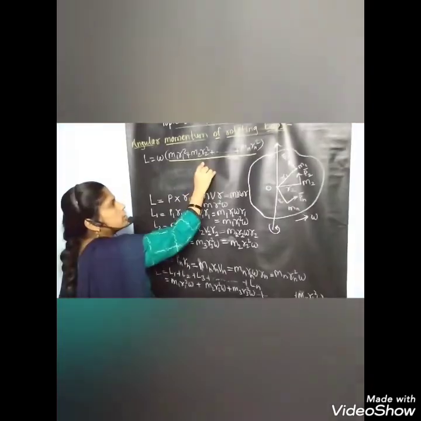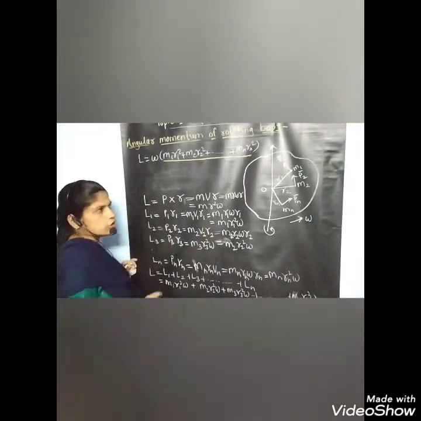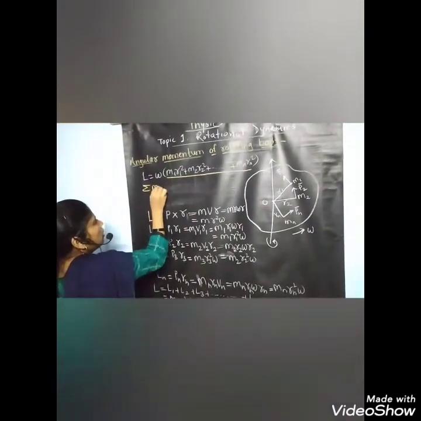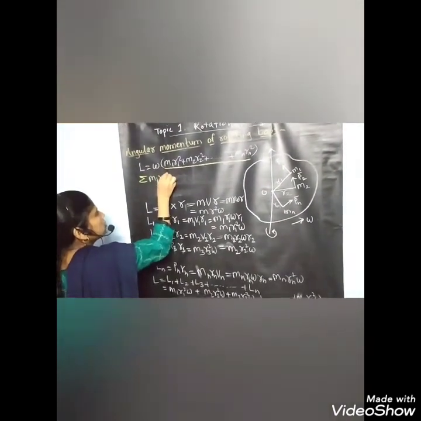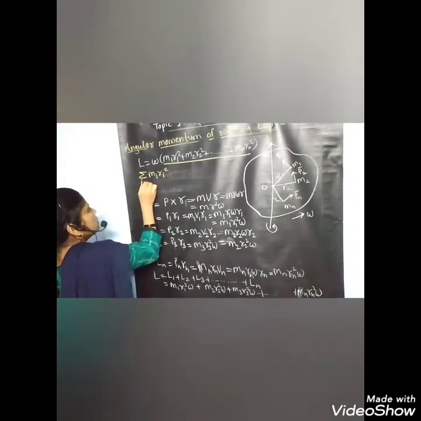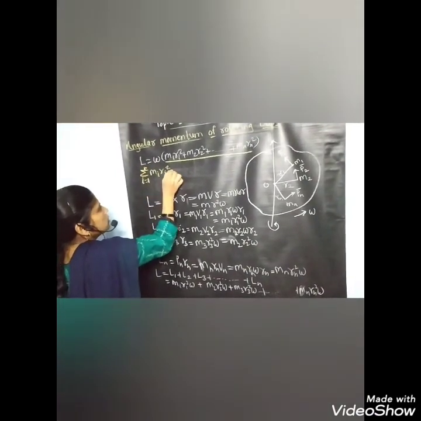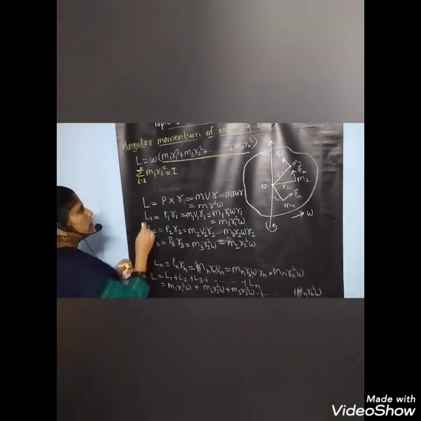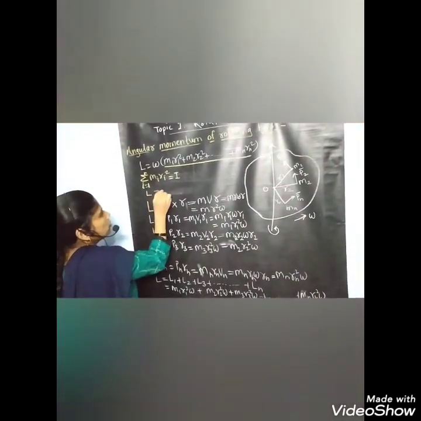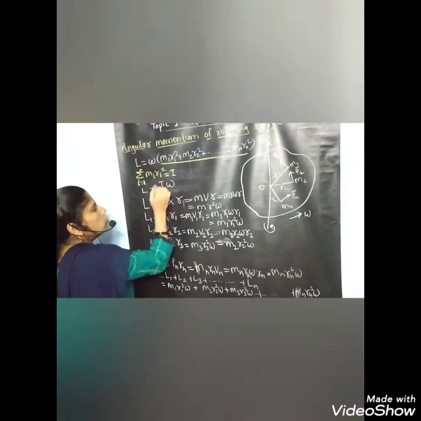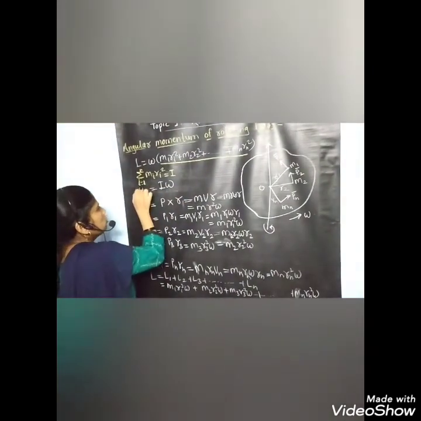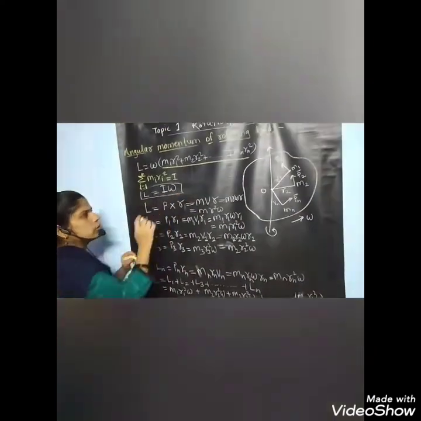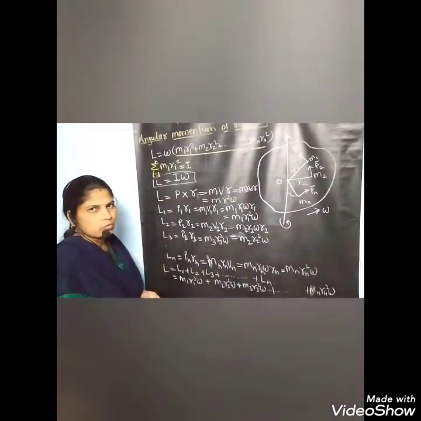This bracketed term is nothing but the moment of inertia. Therefore, the sum of mi Ri square from i is equal to 1 to n is equal to I. Therefore, L is equal to I into omega. Angular momentum is equal to moment of inertia into angular velocity.